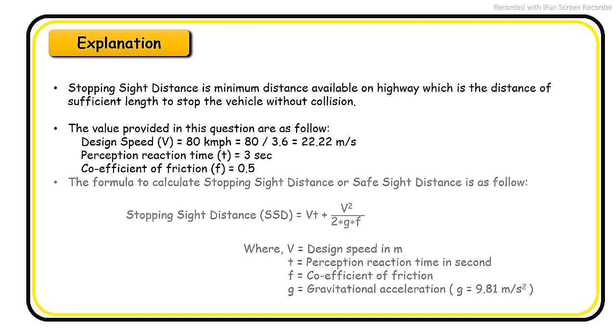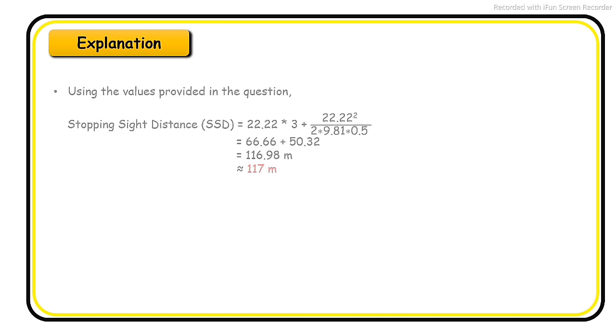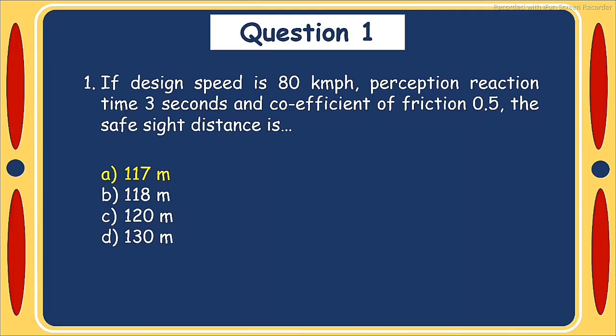Coefficient of friction 0.5. The formula to calculate stopping sight distance or safe sight distance is as follows, where V is design speed in meter per second, T is perception reaction time in seconds, F is coefficient of friction, G is gravitational acceleration, which is 9.81 meter per second square. Using the values provided in the question, stopping sight distance is 160.98 meter, which is nearest 170 meter. Hence, the safe sight distance is 170 meter. So, the answer of question number 1 is option A, 170 meter.